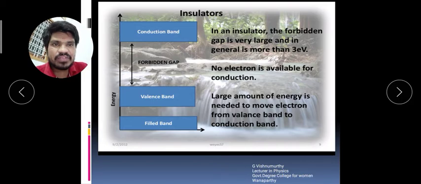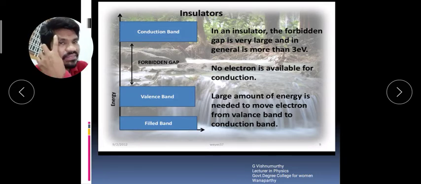First we are going to the valence band. What is meant by the valence band? The band which contains the valency electrons is known as the valence band. The valence band is also called the outermost orbital. The outermost orbital contains the free electrons, then the band is known as the valence band.